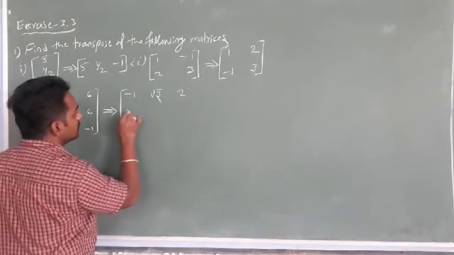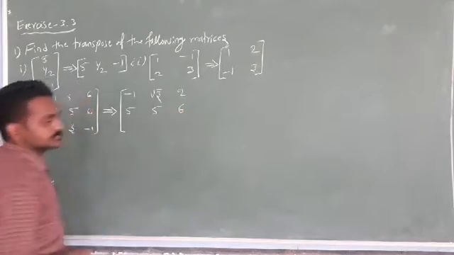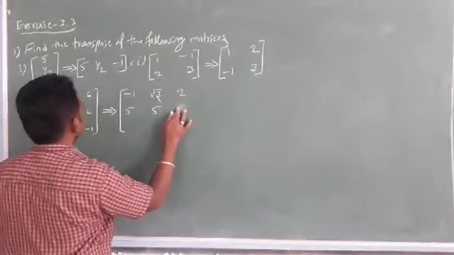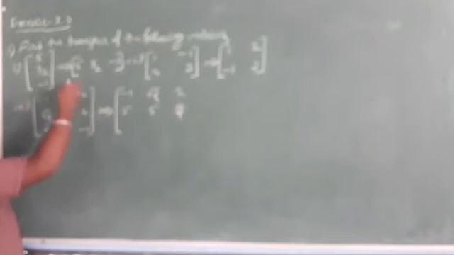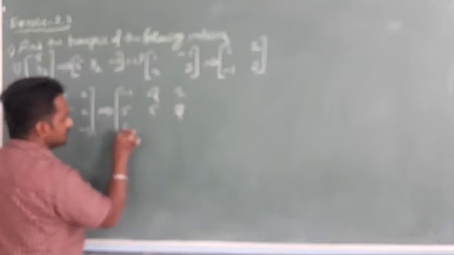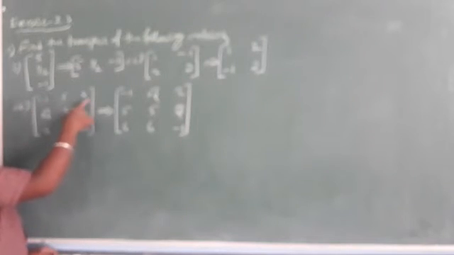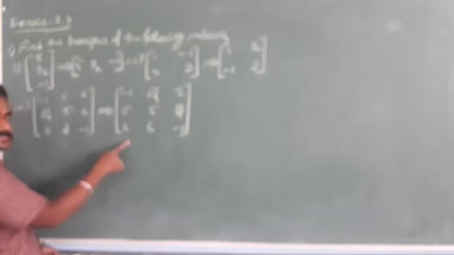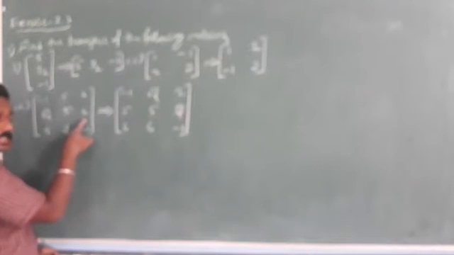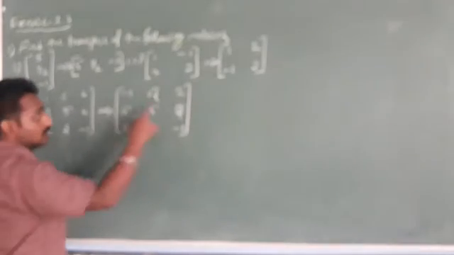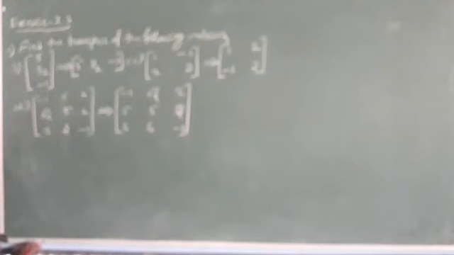Next, the second column becomes the second row, that is 5, 5, 3. The third column becomes the third row, that is 6, 6, −1. See here, students, the first row and the first column, the second row and the second column, and the third row and the third column.